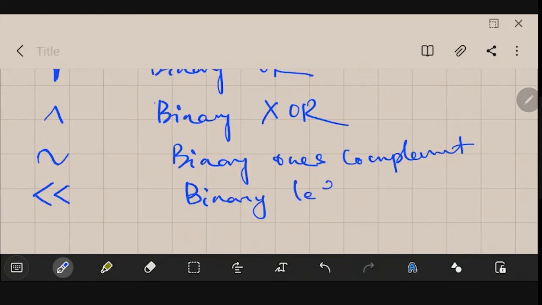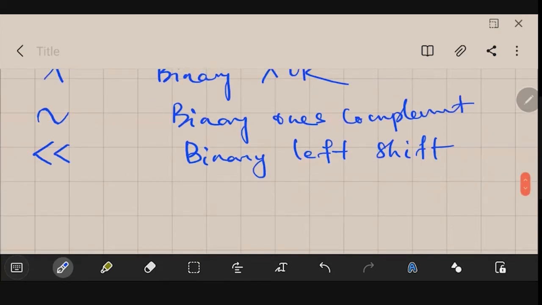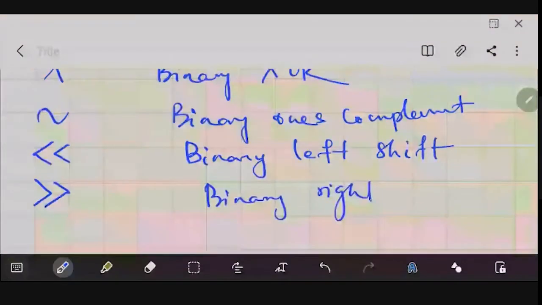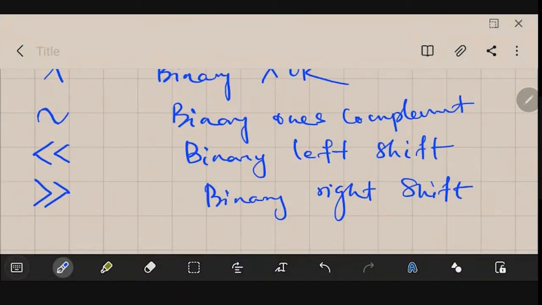As you were doing the rotate accumulator left and rotate accumulator right operations in the case of the 8085 microprocessor, a similar kind of operation will be done using this. Then this double greater than sign is the binary right shift.